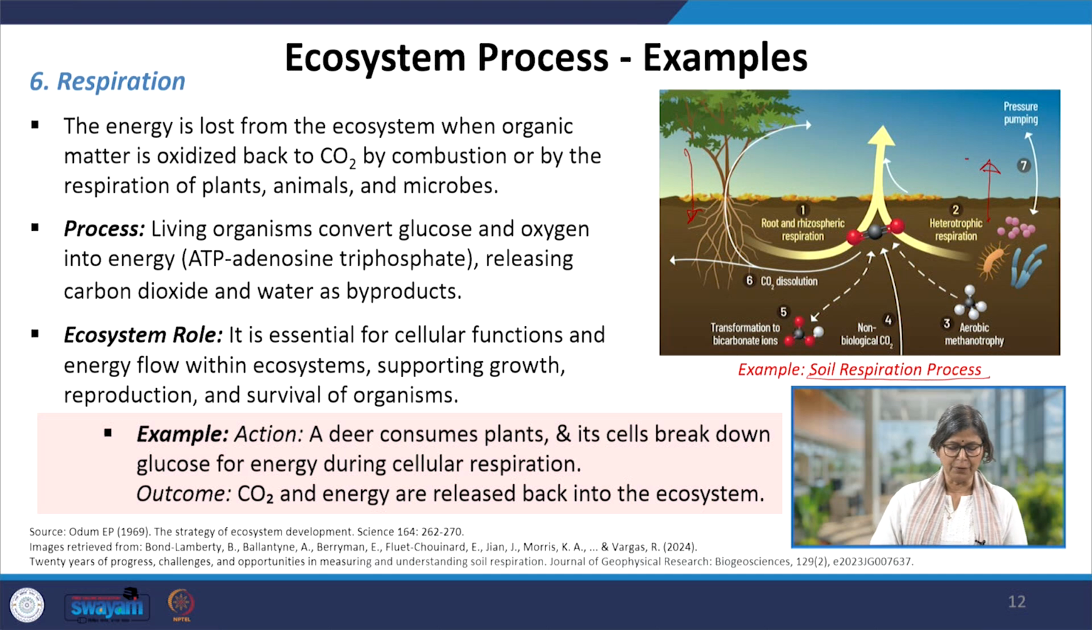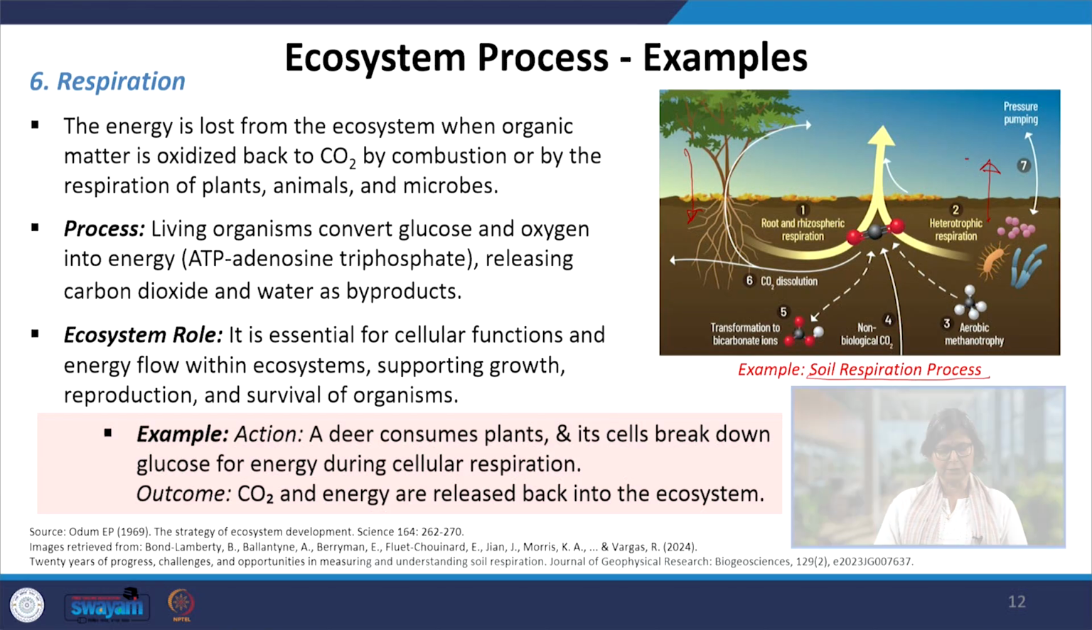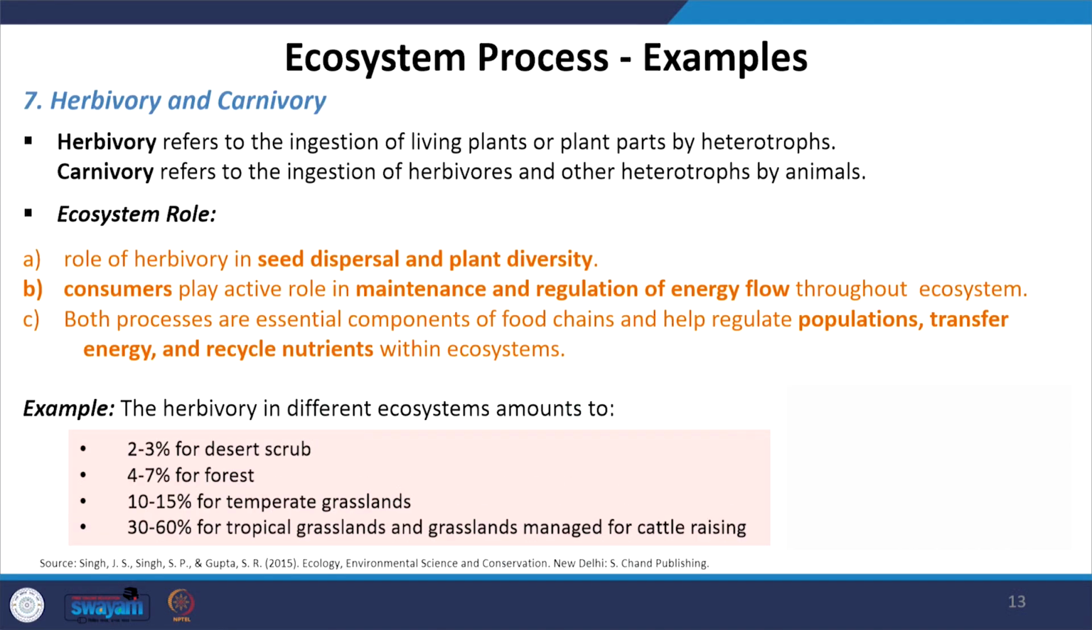One very small example we can cite here: a deer consumes plants and its cells break down glucose into energy during cellular respiration. What is the outcome? We get CO2, and energy which is released back to the atmosphere. So we are going to discuss two more important processes.